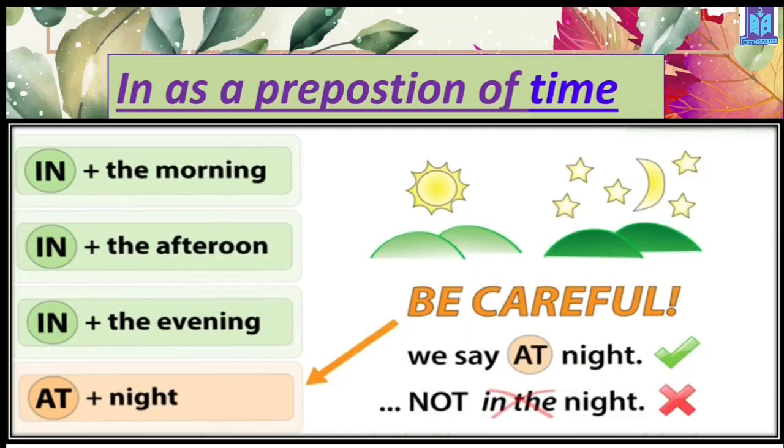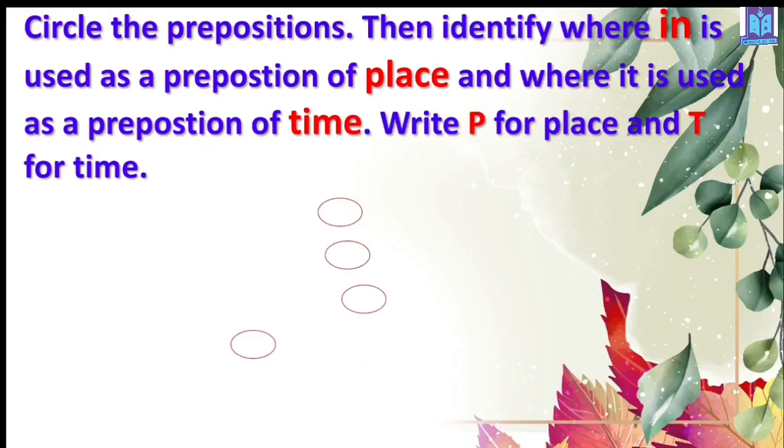Now when we mention any specific part of a day, that time we use "in", like in the morning, in the afternoon, in the evening. But before night we use "at". Remember this: night, noon, we use "at". But in case of morning, afternoon and evening, we use "in". Remember this. So let's go for the exercise.